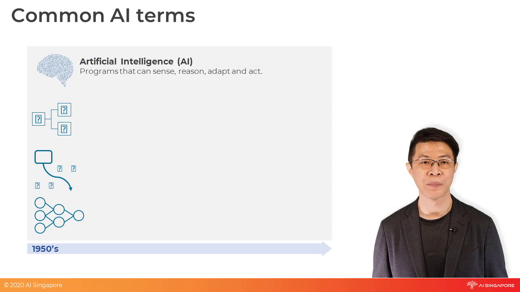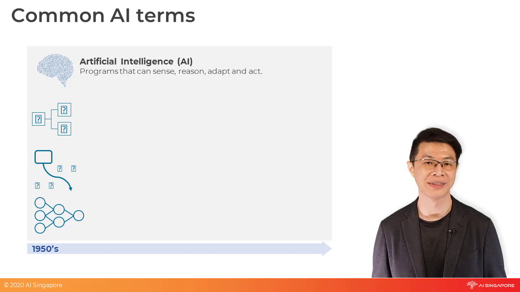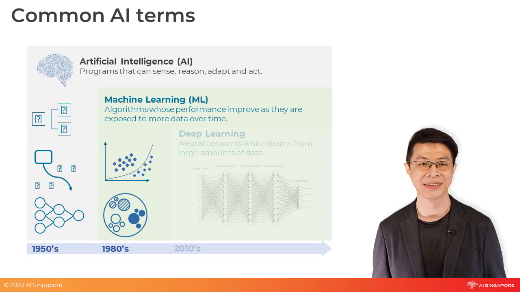Machine learning is a subset of AI. Machine learning refers to a branch of AI that uses algorithms to improve its performance as they are exposed to more data. If your aircon has the ability to learn your usage behavior over time and adjust its setting automatically, then it has moved from AI to machine learning.